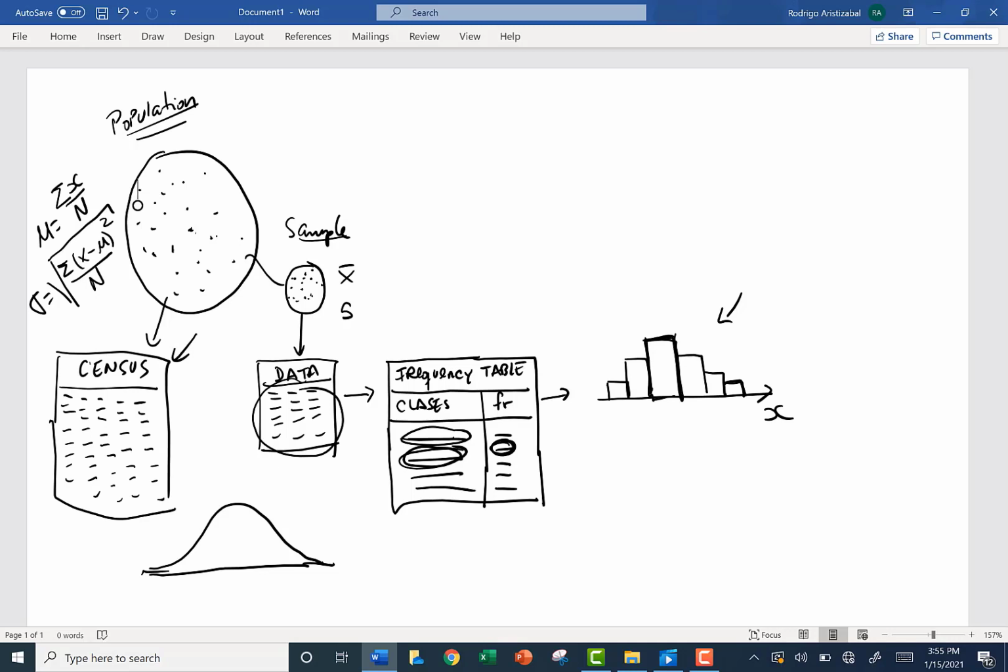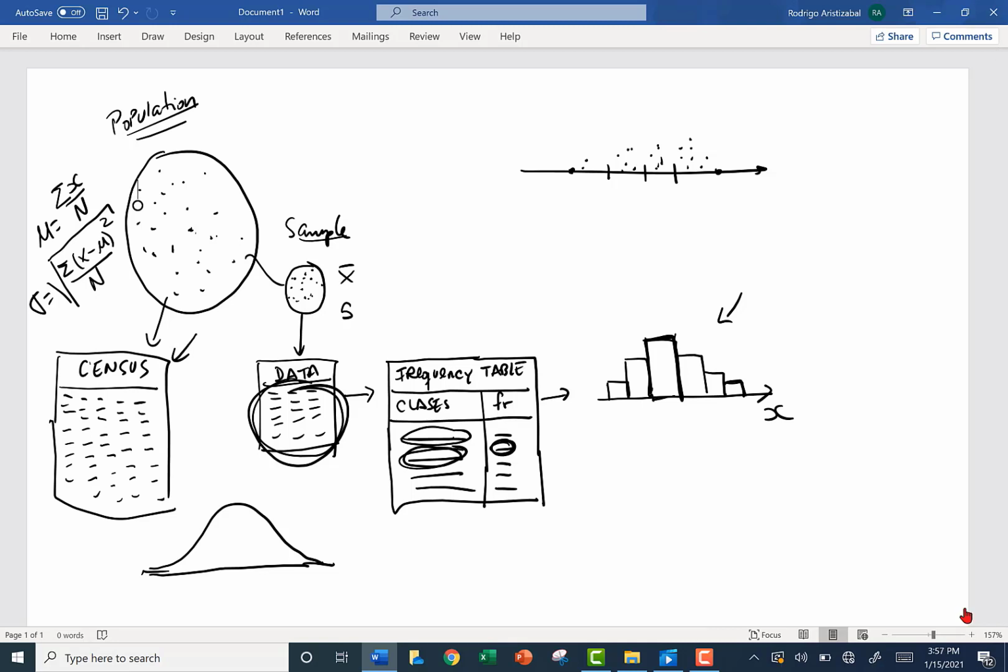You can interpret this in another way. You have the minimum value and the maximum value. You divide your range into classes with the same width. Then you put every observation into its class. Then, according to the number of observations that fall into each class, you obtain a higher bar.